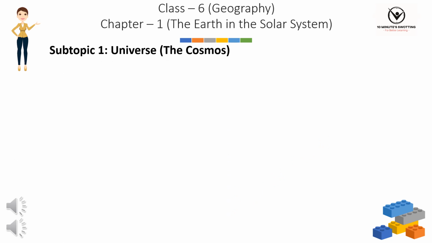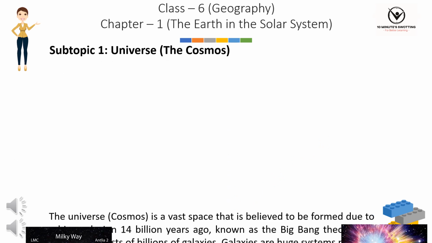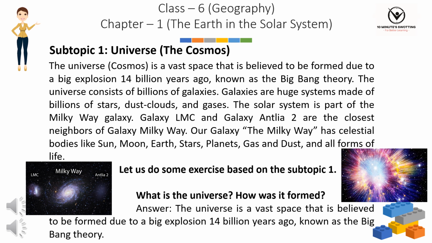Subtopic 1. Universe, the cosmos. The universe, cosmos, is a vast space that is believed to be formed due to a big explosion 14 billion years ago, known as the Big Bang Theory. The universe consists of billions of galaxies. Galaxies are huge systems made of billions of stars, dust clouds, and gases. The solar system is part of the Milky Way galaxy.